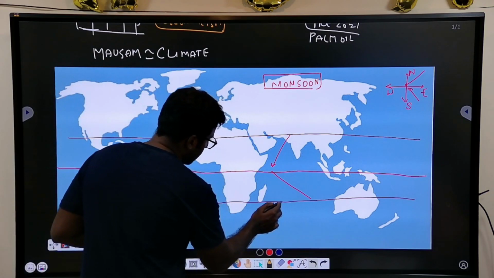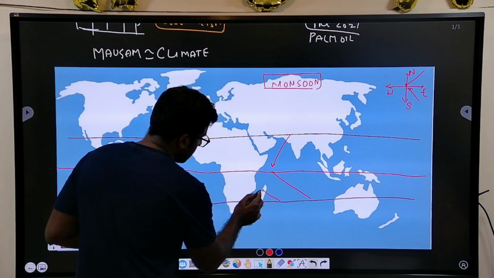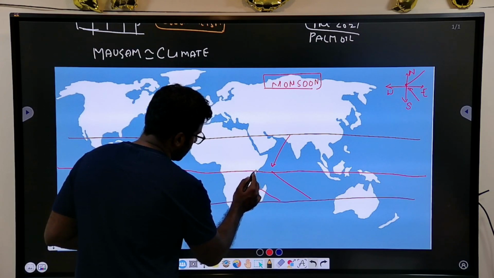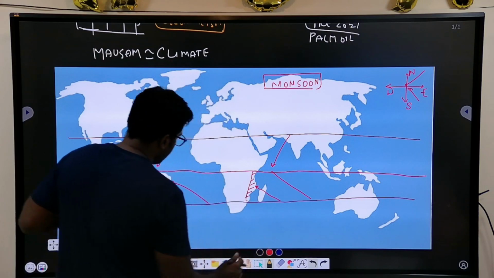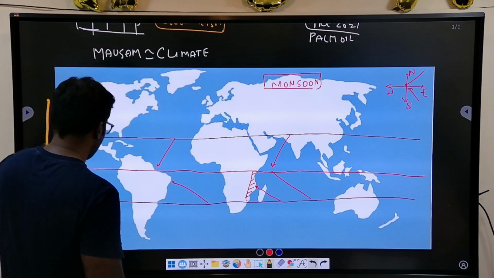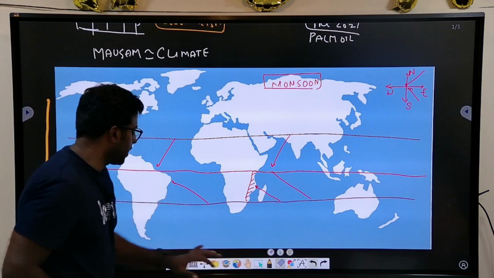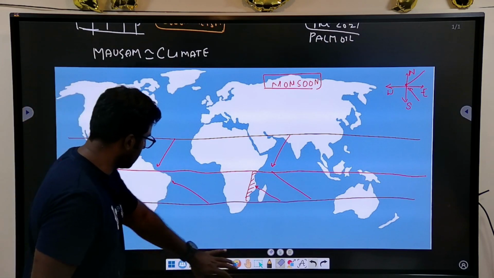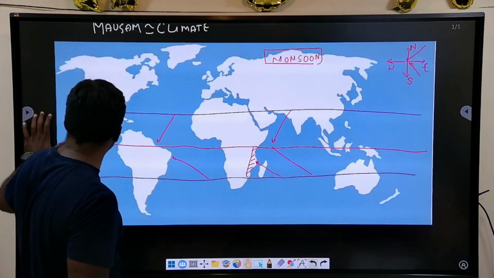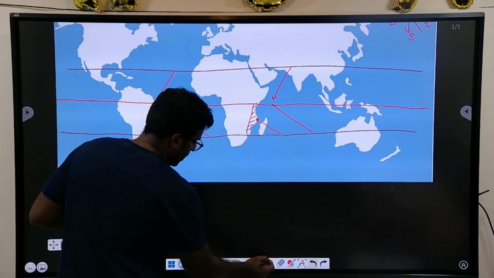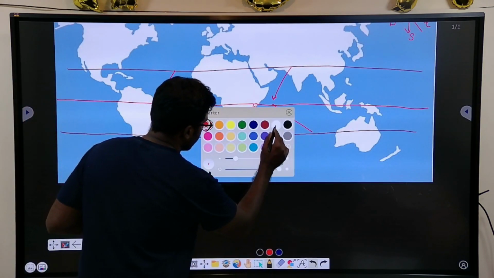In this trade wind, the direction is hitting this point. This is the tropical maritime climate. In simple language, we have to understand all this, and when you understand it, you will be able to write answers better.